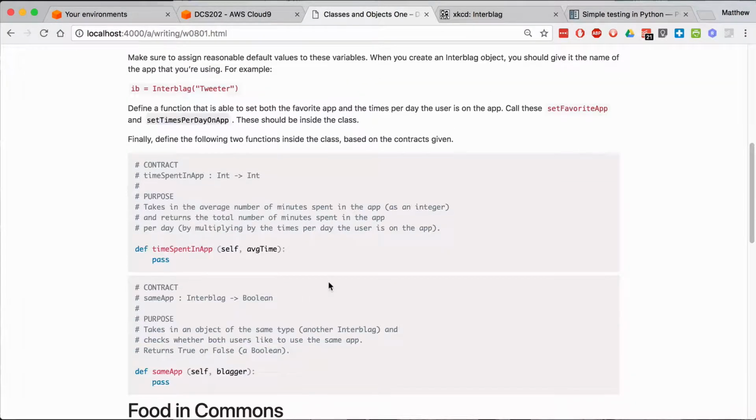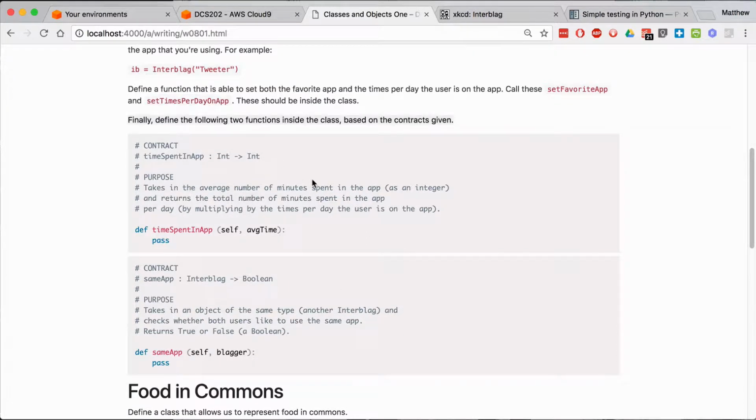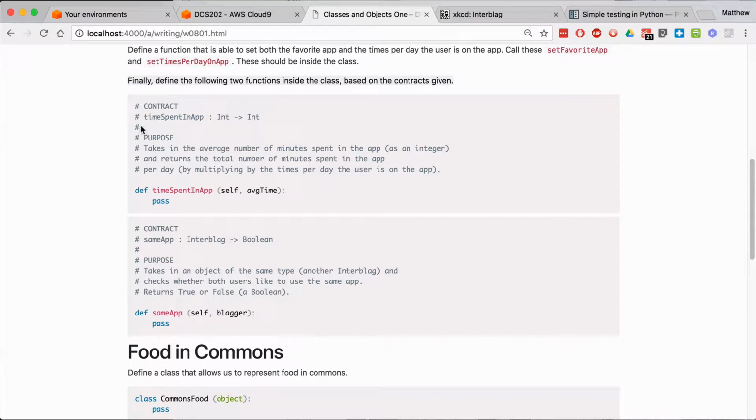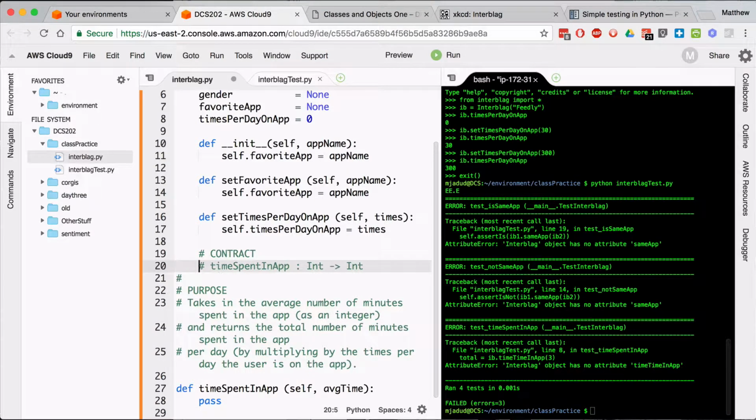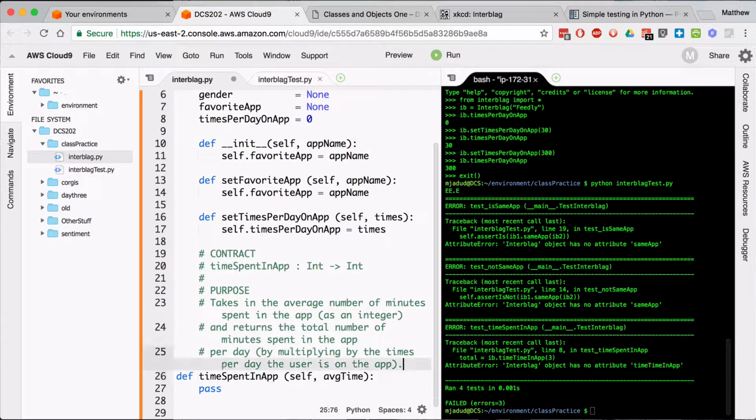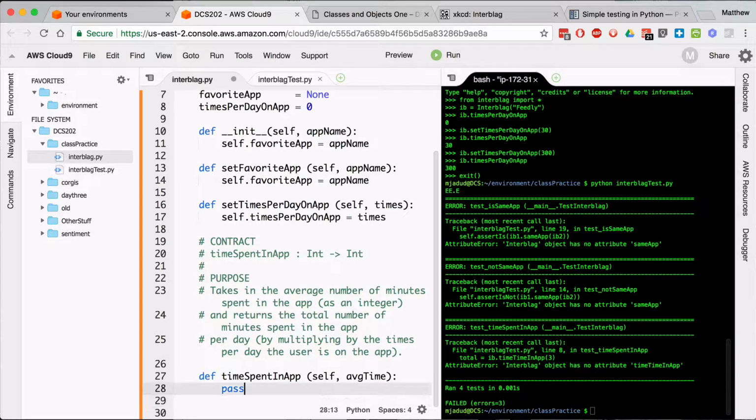Let's see. So now to finally define the 2 following functions inside the class based on the content. You know what I'm going to do? I'm going to copy and paste this whole thing. Ooh, I'm going to make sure the indentation is right. All right. There we go. Indented everything. So this is supposed to take an integer, and it's supposed to give me back an integer.